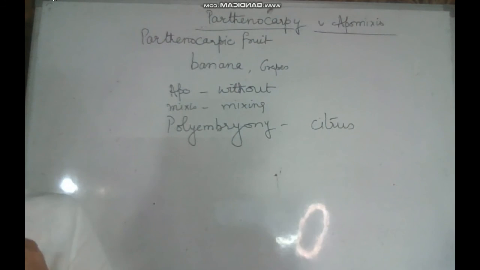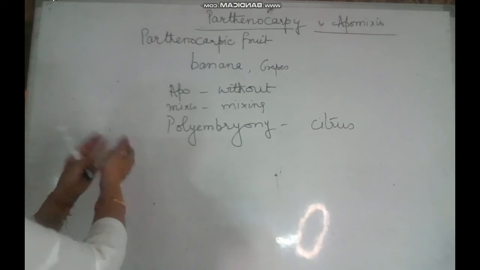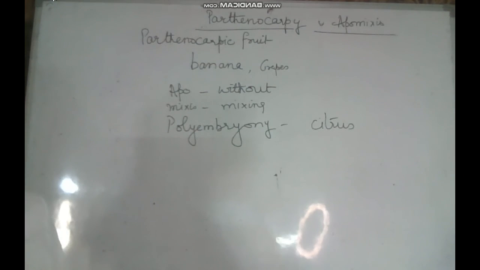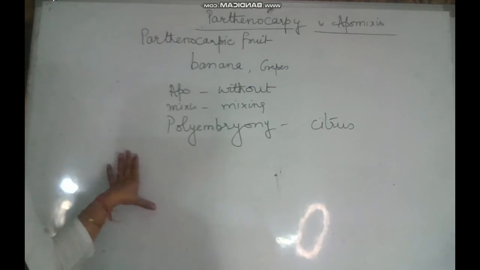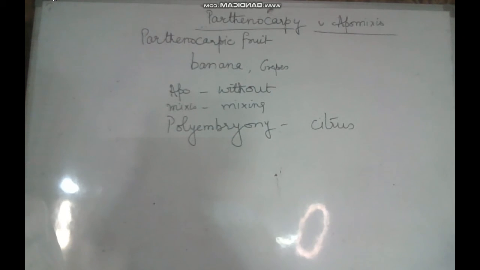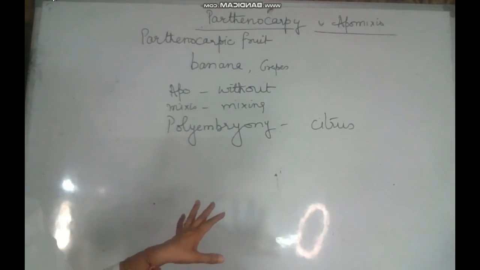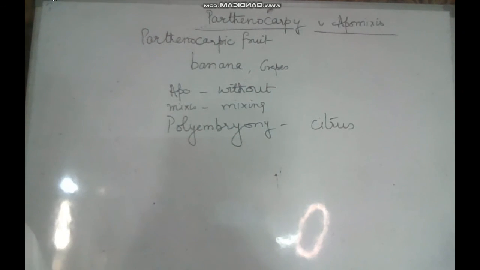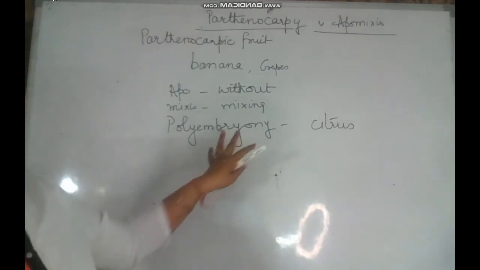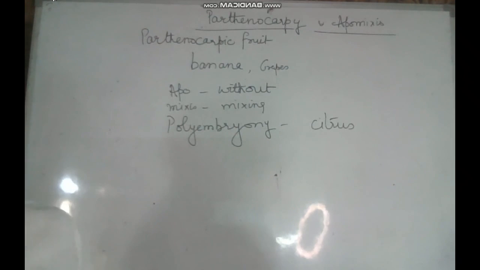But if we can develop a process in which hybridized seeds can be developed into apomixed seeds, then there will not be any segregation of the traits. So this process can prove advantageous to farmers. Is that clear? What is apomixis, and the difference between apomixis and the parthenocarpic fruit? I think you should note down in your notebooks what are the differences between parthenocarpy and apomixis.